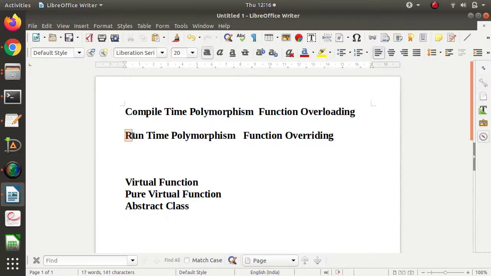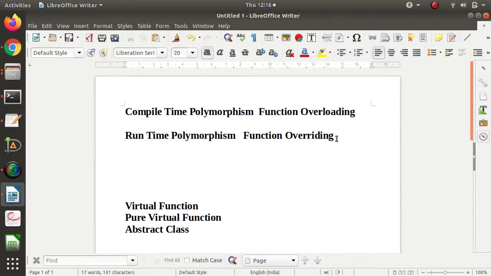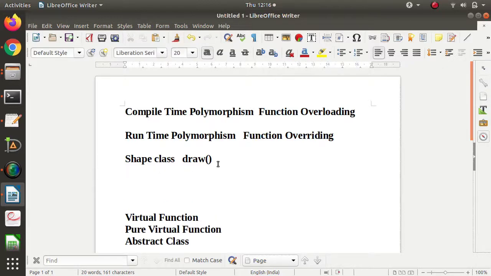So we'll see one simple example of runtime polymorphism. For example, suppose we have a shape class and we have a draw method, the draw function of the shape class. Now at runtime we want to decide which shape we want to draw. Suppose we want to draw a circle. So for that we have a circle class and again we have a draw method or function for that.